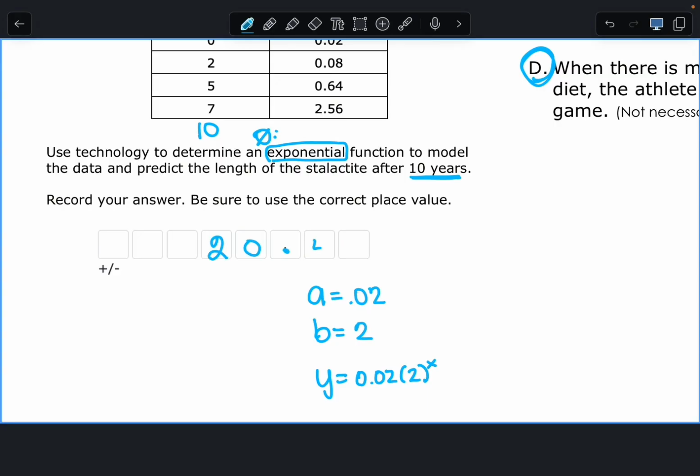20.48. Now, this specific griddable on this packet has that decimal. The algebra test is not going to have the decimal for you. You can actually write this number down anywhere in the boxes.